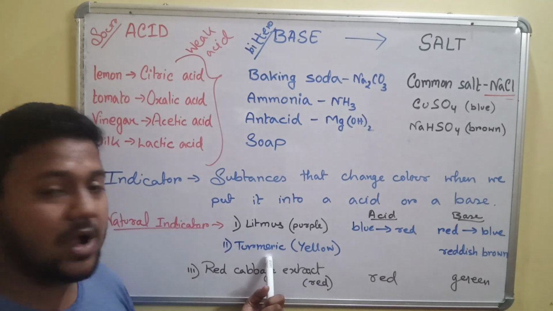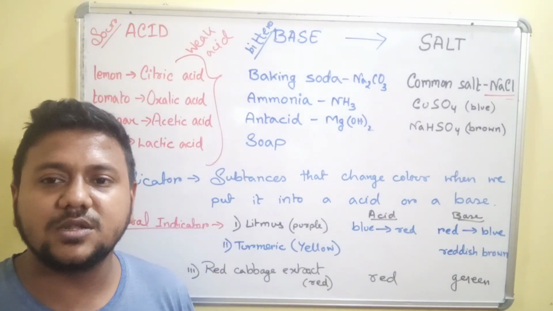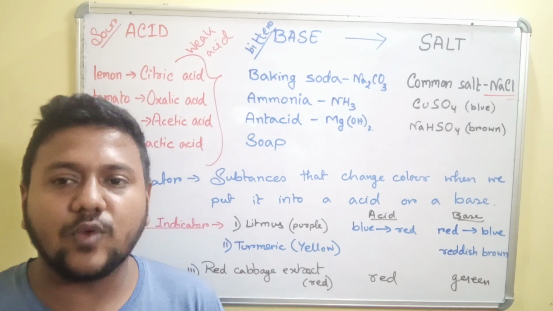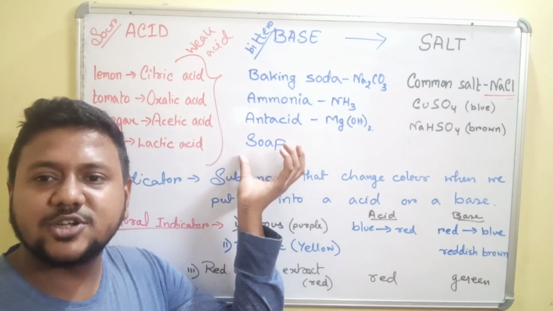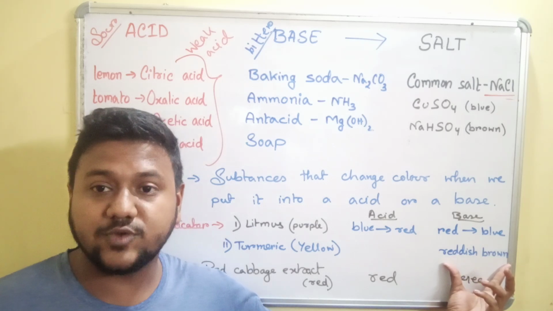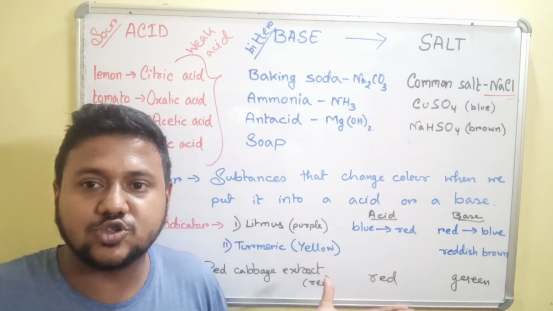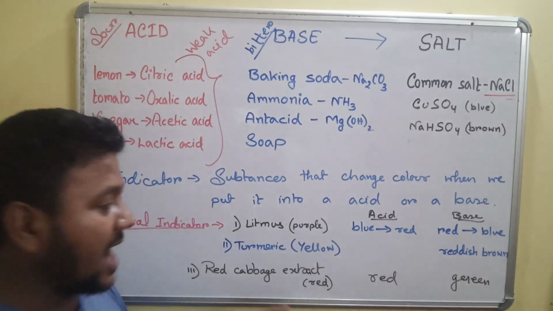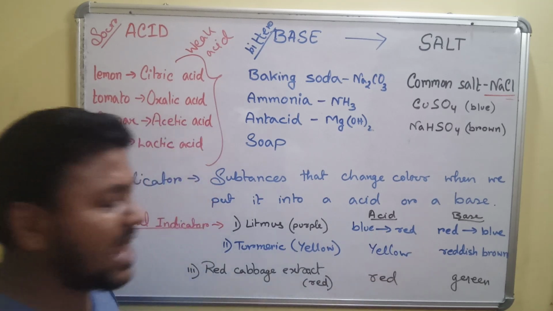Next we are coming to one of the natural indicators, which is turmeric. Turmeric is the haldi that we use in our kitchen to cook different kinds of food. When it stains your white cloth and is washed away by a base which is found in a soap, it turns reddish brown when it comes in contact with the soap molecules. But as soon as plenty of water molecules wash away the soap from the cloth, it again comes back to yellow color, and it remains yellow when it comes in contact with an acid.